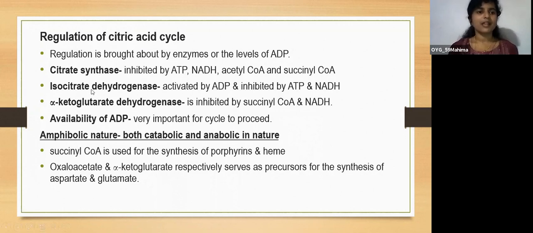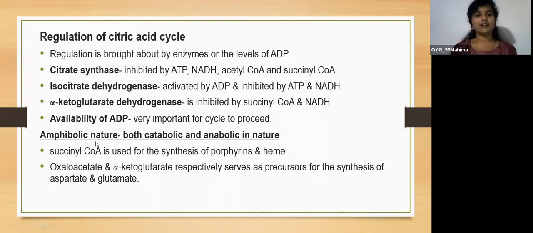be inhibited. Then the next enzyme is isocitrate dehydrogenase. This is activated by ADP and inhibited by ATP and NADH. Next is alpha ketoglutarate dehydrogenase, which is inhibited by succinyl CoA and NADH. So the availability of ADP is very important for the cycle to proceed. Why? Because NADH has to be converted into ATP, that is, oxidative phosphorylation has to happen. Hence the availability of ADP is very, very important.